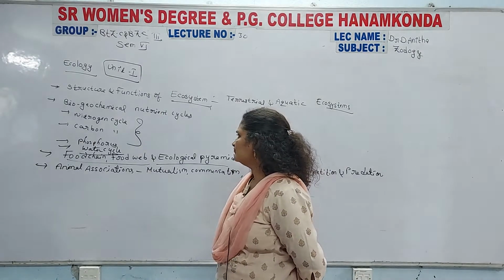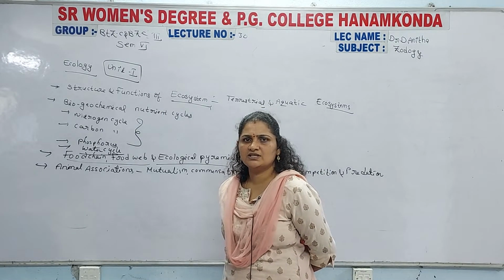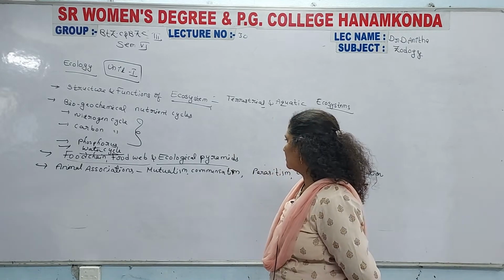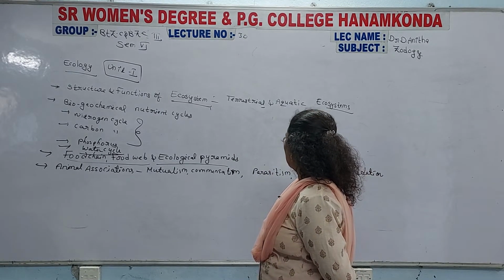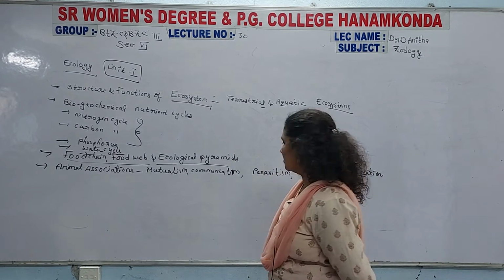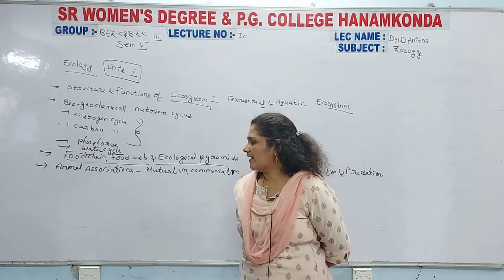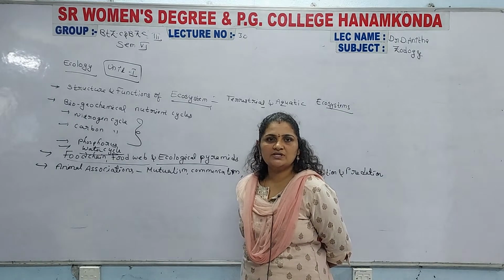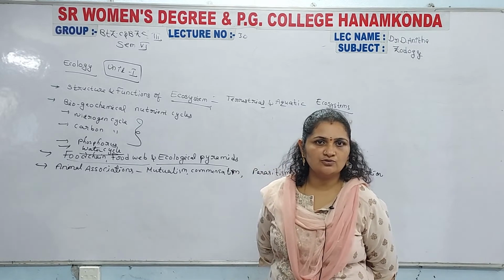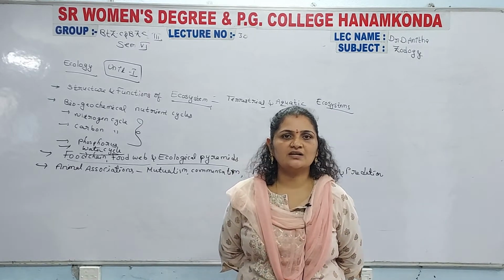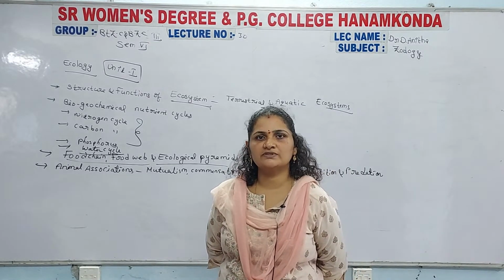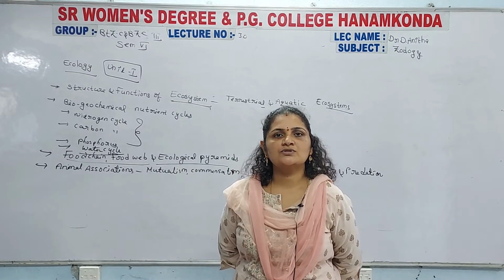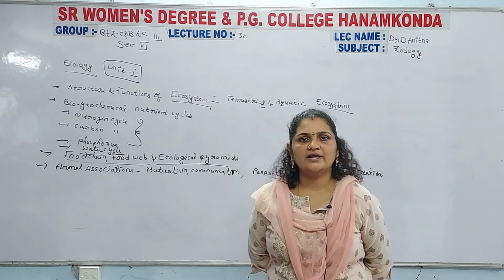for an essay. The animal associations have different types: mutualism, commensalism, parasitism, competition, and predation. In animal associations, mutualism is a mutual understanding between 2 different organisms. So 2 different organisms are associated with each other, and they depend on one another.